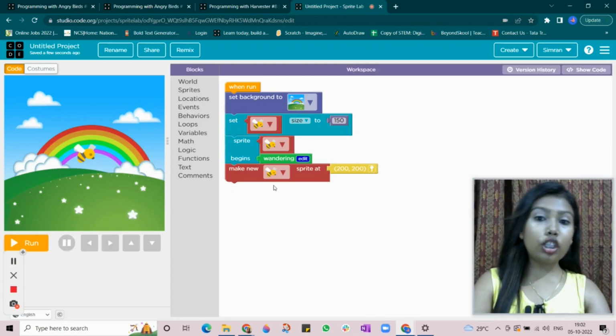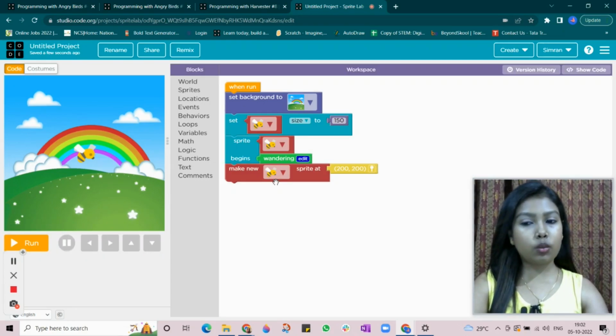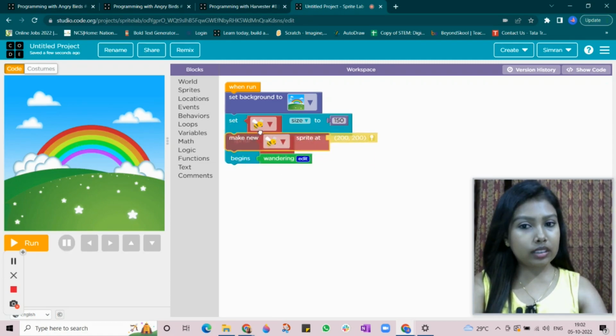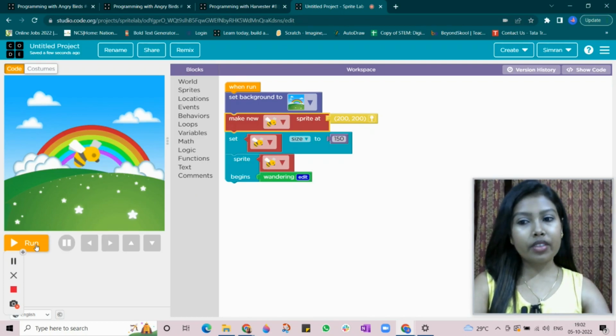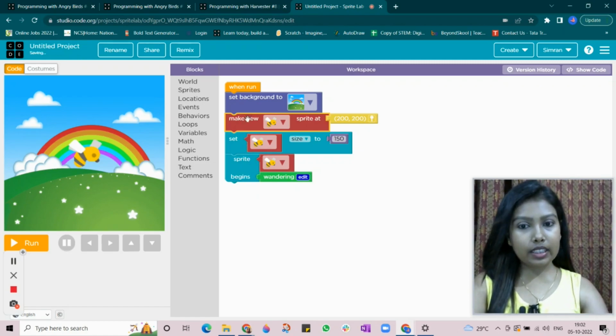When your code is not working, when your story is not working as you made it, you need to check the sequence first. If your sequencing is wrong, your coding will not work, your story or game will not work properly. So this is the sequence that we have, called as fixed sequence.